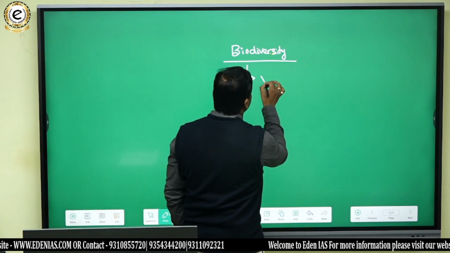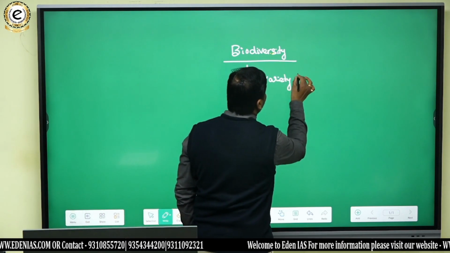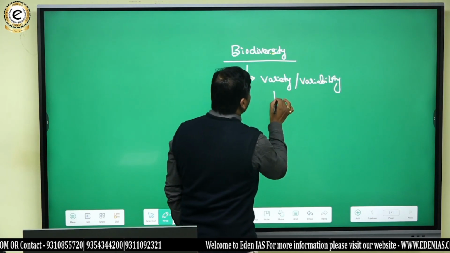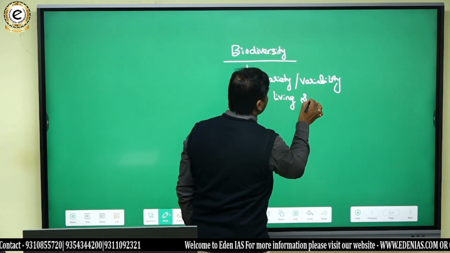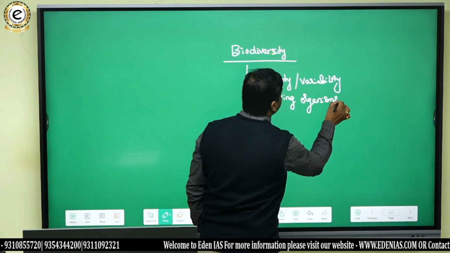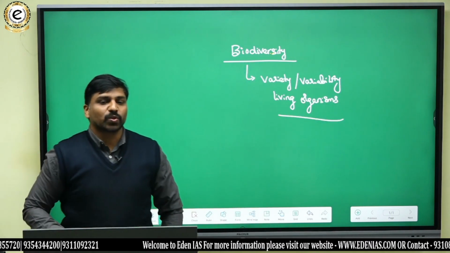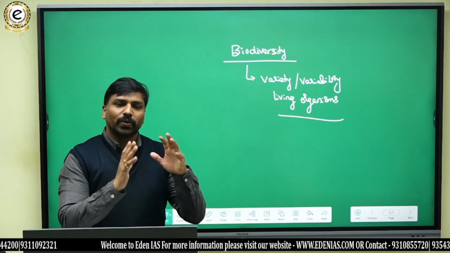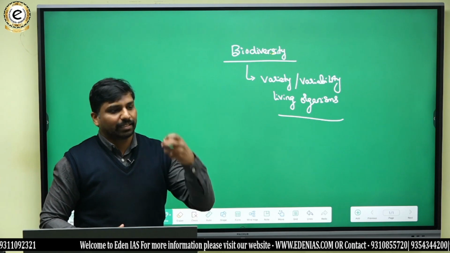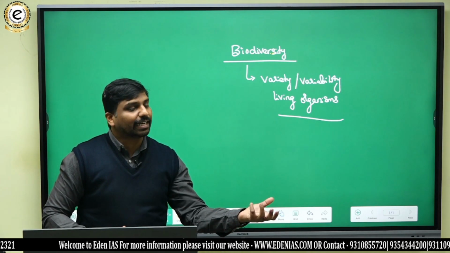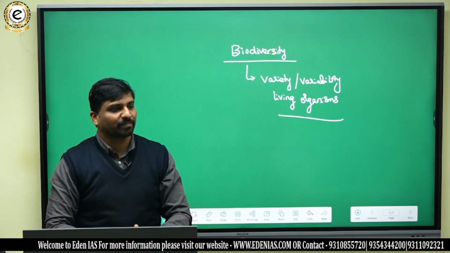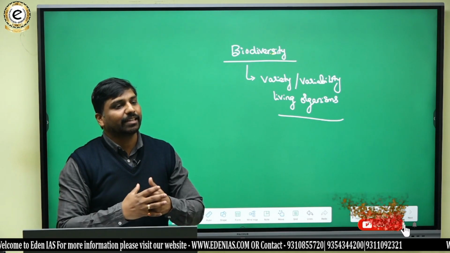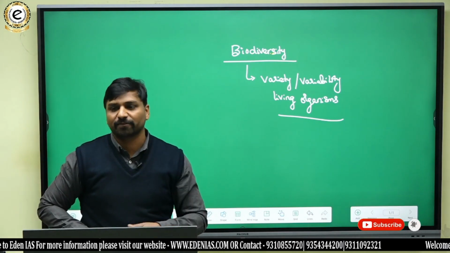So in a simple manner, it is nothing but the variety or variability of living organisms. So that is biodiversity. Okay. If we are saying that there is diversity within living organisms, there can be a particular species, and there can be different species in a region, or different ecosystems in a region, right? So we can have different levels of biodiversity.